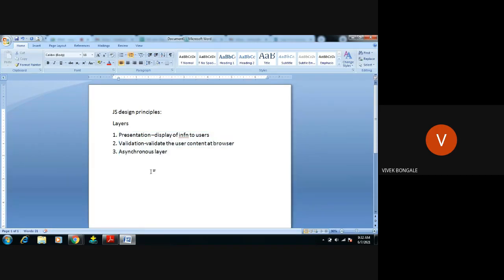First, the presentation layer, which is the display of information to the user. Validation layer, it validates the user content at the browser side. Asynchronous layer, at the wait time, this asynchronous layer continuously sends the request to the server to respond and give that particular web page to display on the web browser. This is what the design principle is.